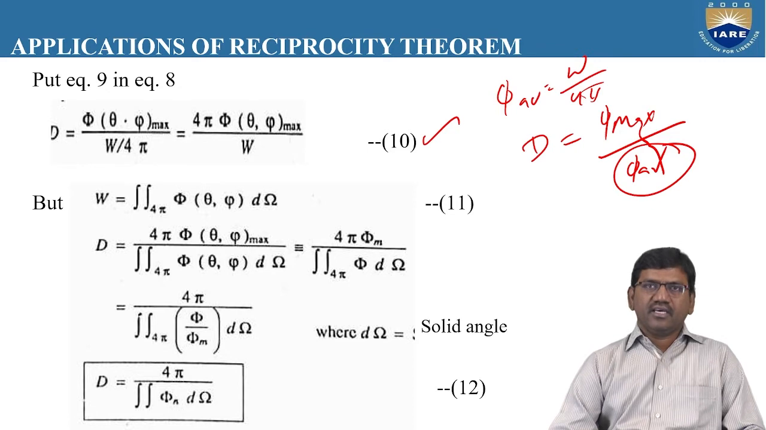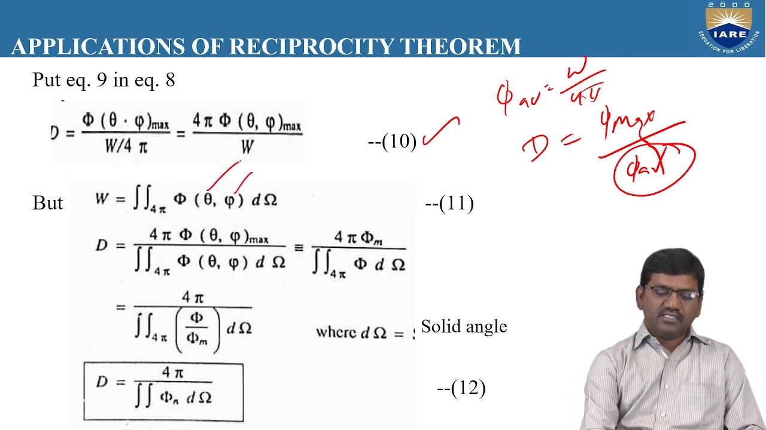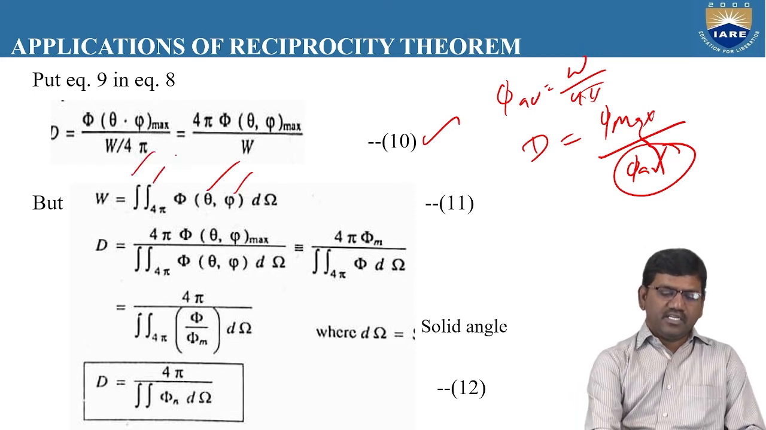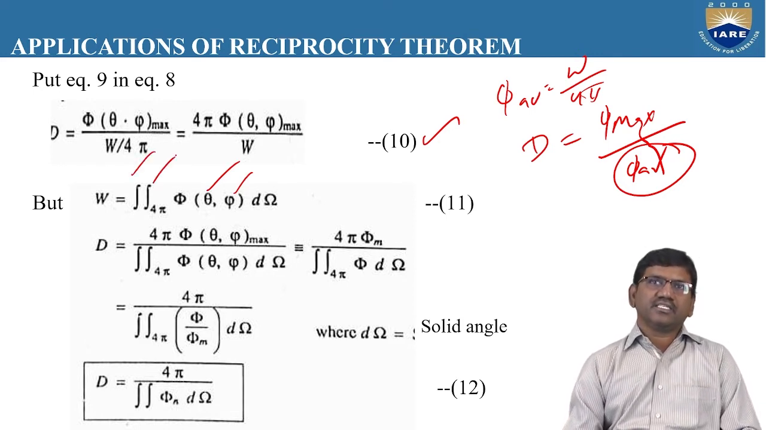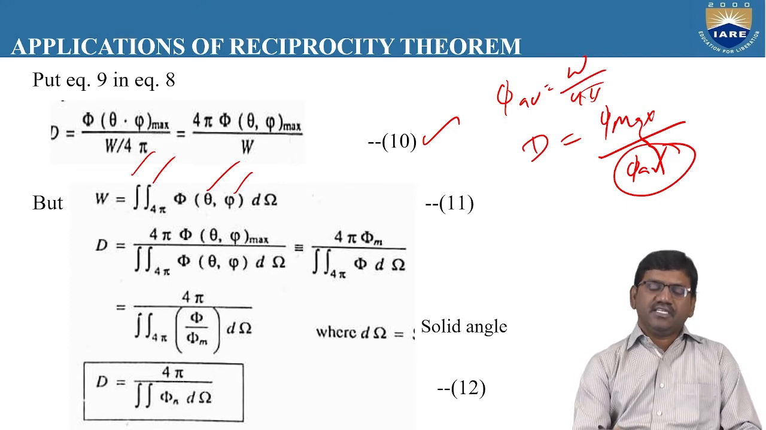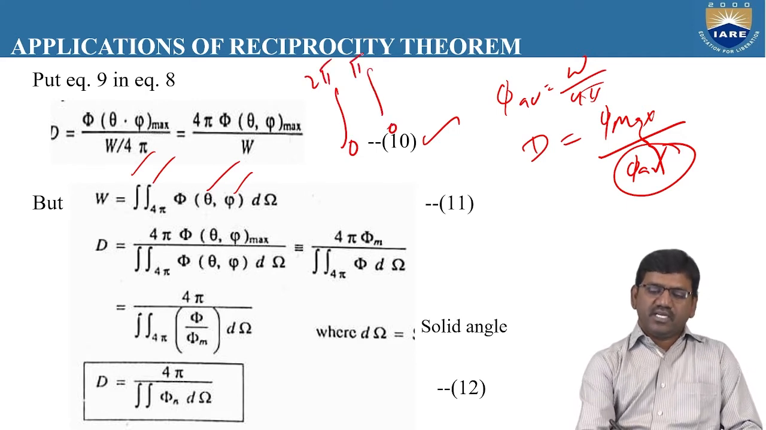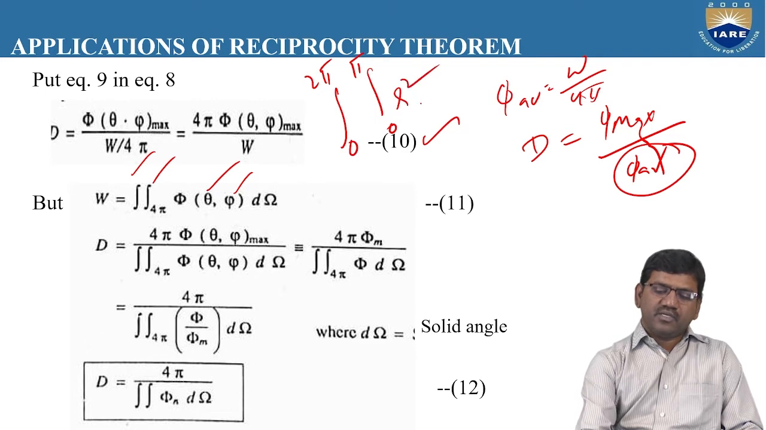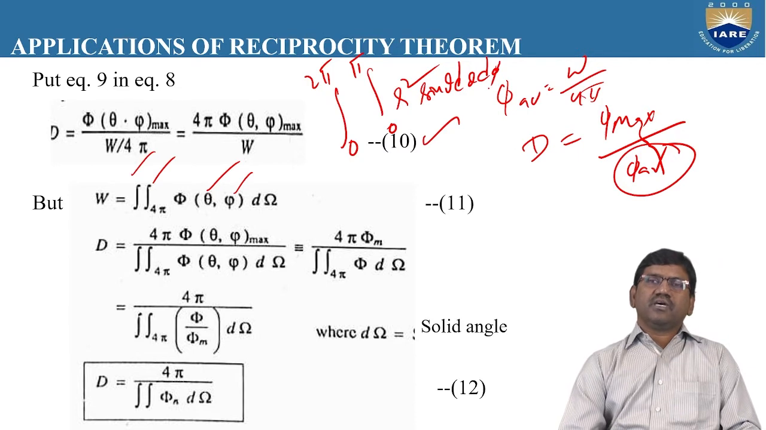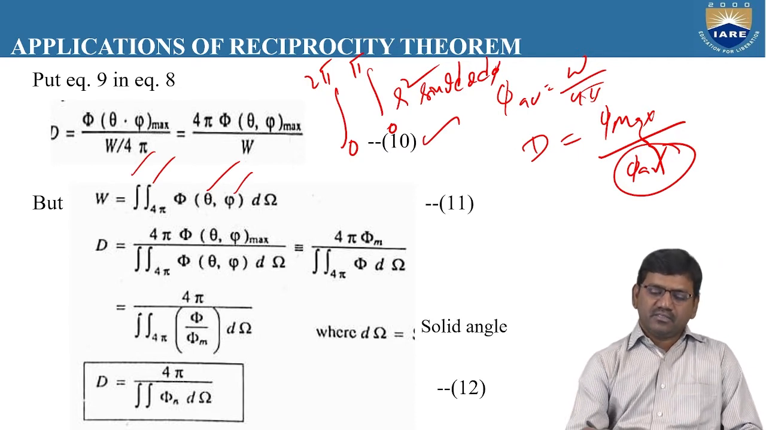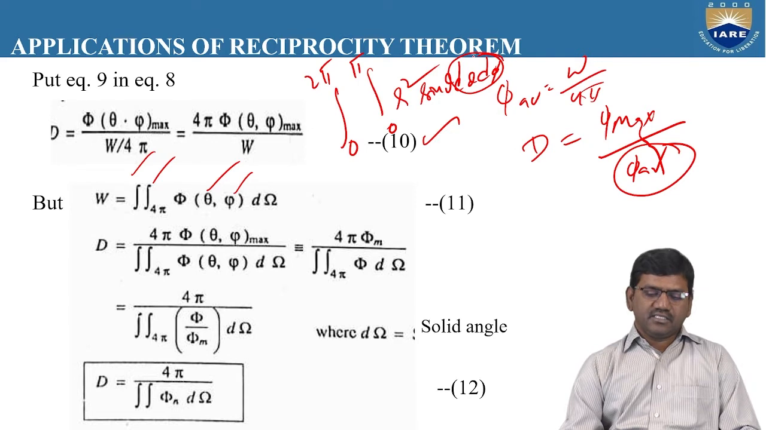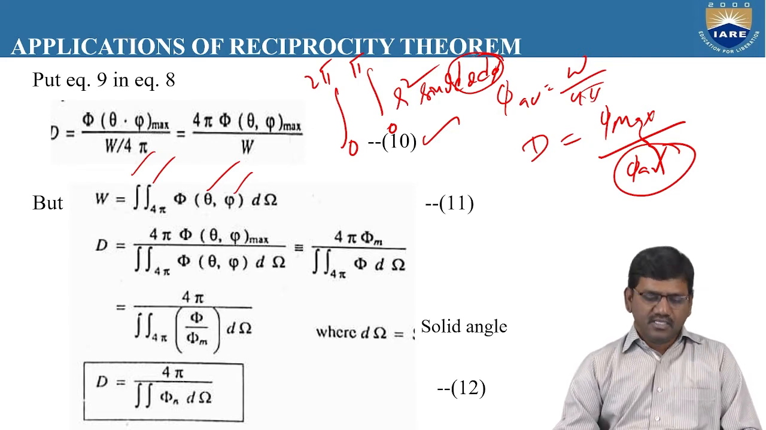Also, phi is a function of theta comma psi. As there are two different angles, we take a double integration. The double integration is taken between the limits 0 to 2 pi and 0 to pi. Why? Because d omega is equal to r square sin theta d theta d phi. So the limits for theta and phi are always taken as 0 to 2 pi and 0 to pi in the spherical coordinate system.